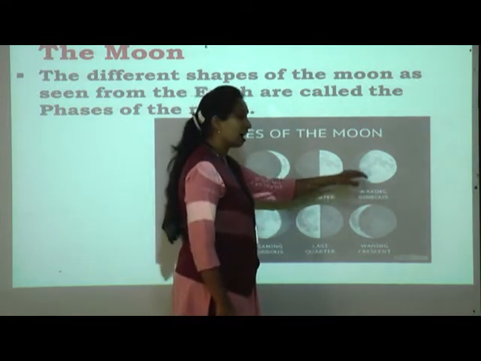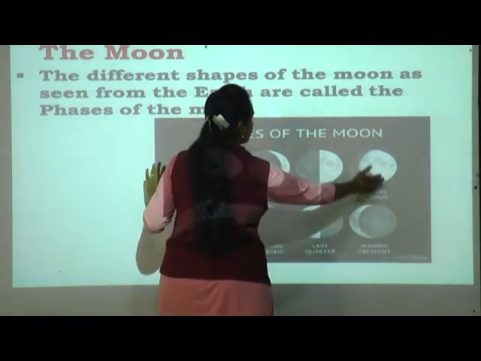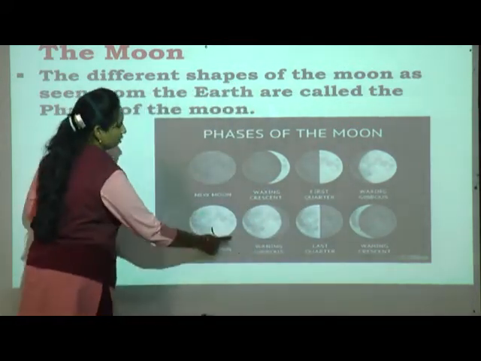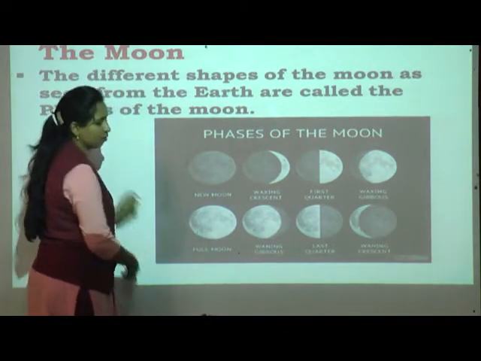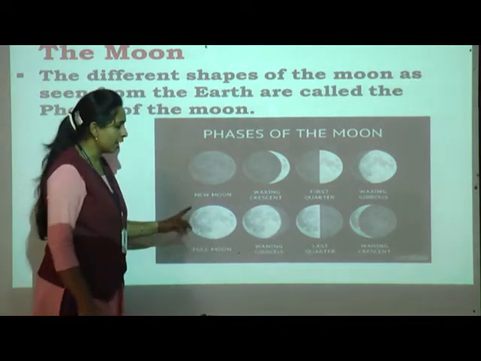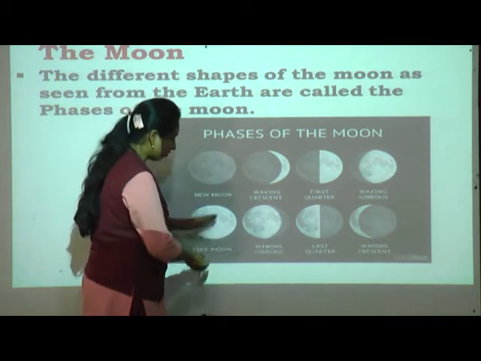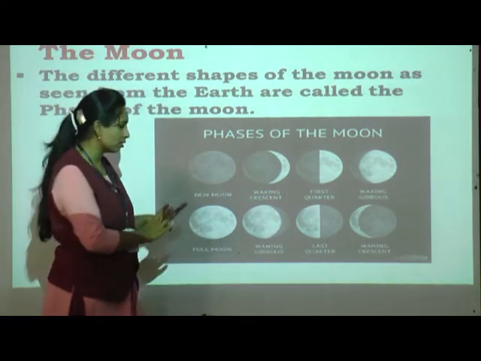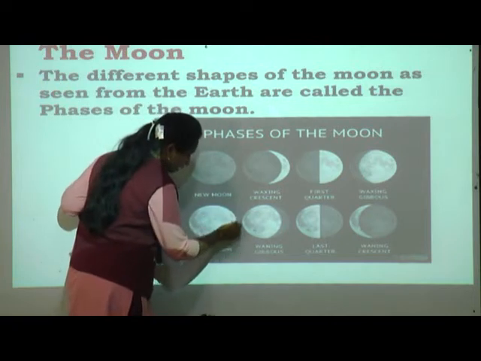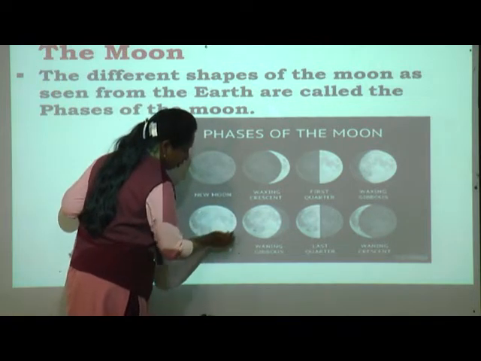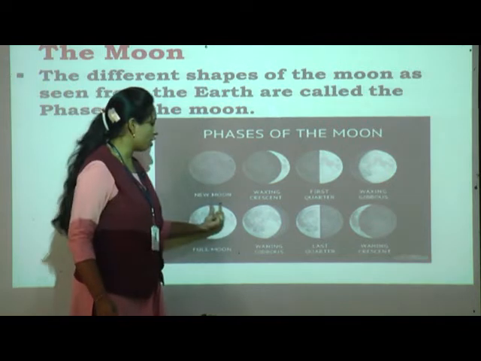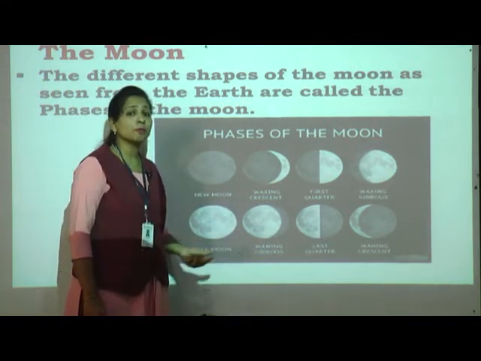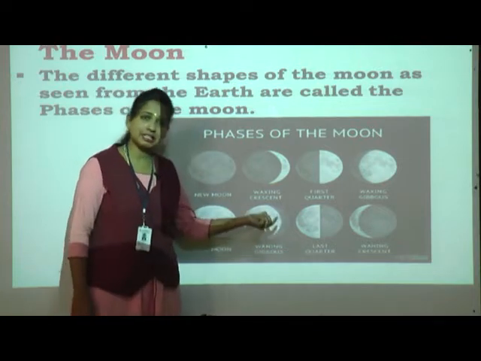Then at last, after 14 days, the sun reflects fully on the moon, so at that time we can see the full moon. So it is known as a full moon. Again it revolves, so what happens? Again it will not be fully lit; a small portion will be covered and look dark. When the small portion is dark, that is the gibbous moon.